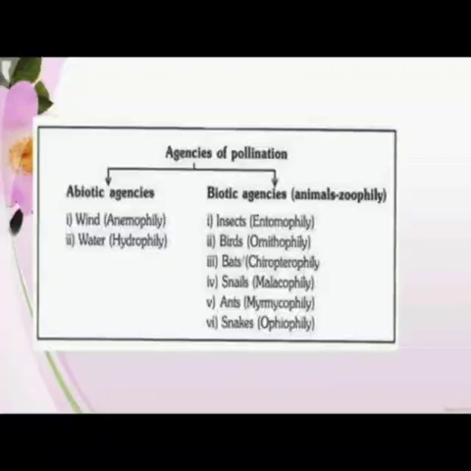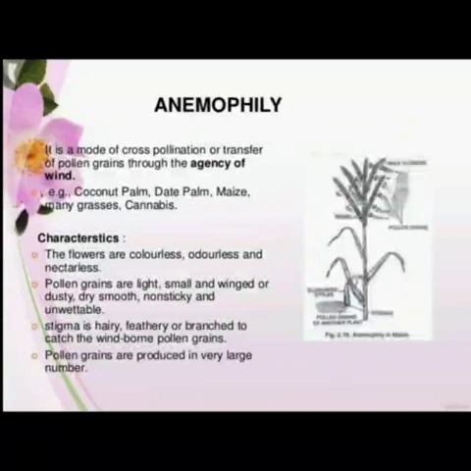Now we are going to study the various agencies of pollination which are required for cross-pollination. Anemophily. It is a mode of cross-pollination or transfer of pollen grains through the agency of wind. The various plants which exhibit anemophily are coconut palm, date palm, maize, many grasses and Cannabis sativa. The characteristic features of these plants are that the flowers are colorless, odorless and nectarless. Pollen grains are light, small and winged or dusty, dry, smooth, non-sticky and unwettable. Stigma is hairy, feathery or branched to catch the wind-borne pollen grains. Pollen grains are produced in very large number.